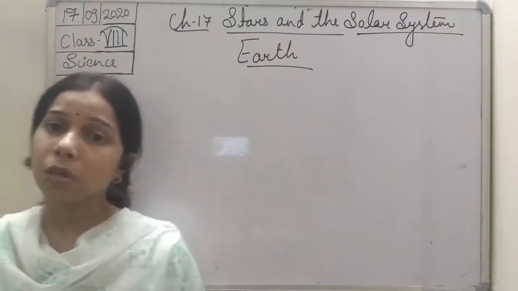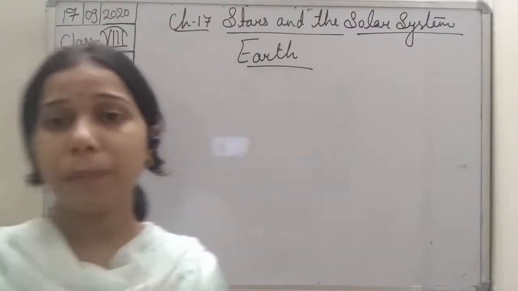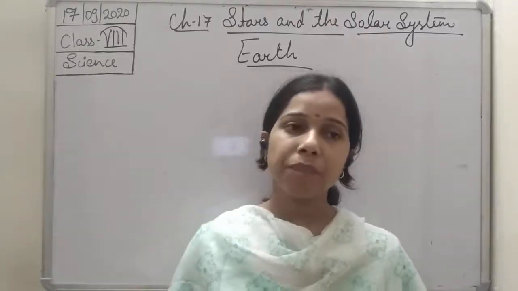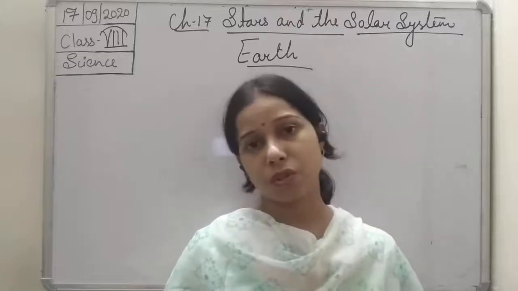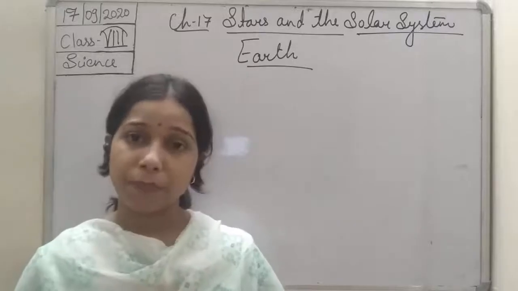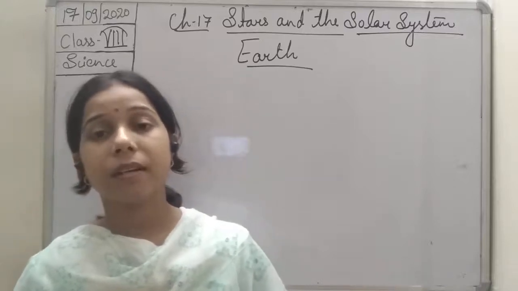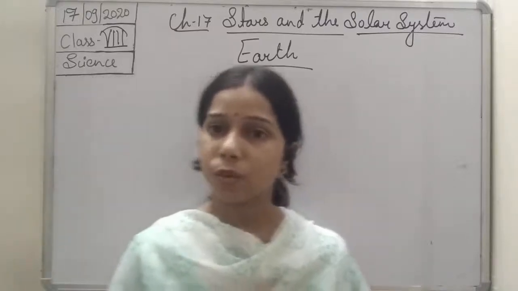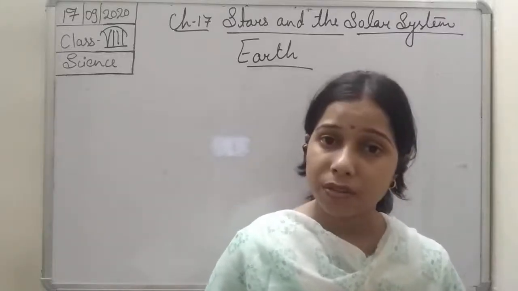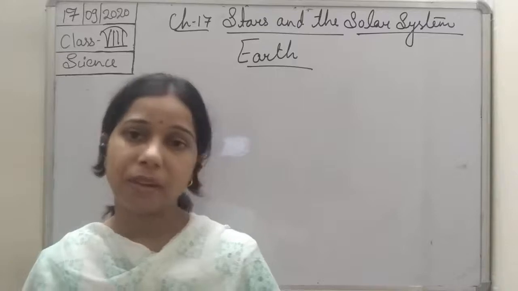Now, if we talk about the atmosphere of the Earth, 99% of it basically consists of nitrogen and oxygen. The rest, 1%, is other gases. And what are these other gases, students? It includes carbon dioxide, water vapor, and several other different types of gases.